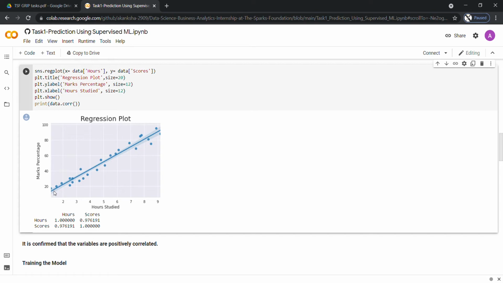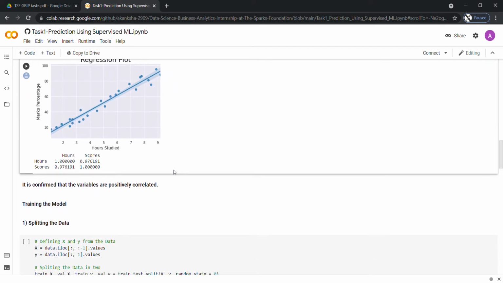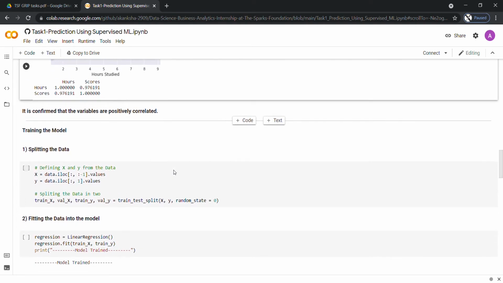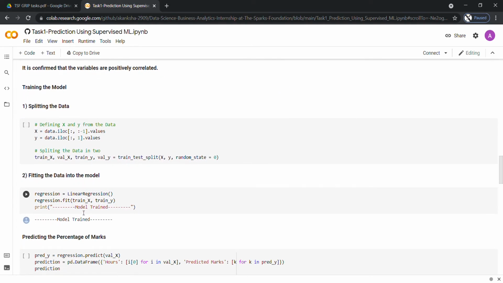I have tried to fit a line across the points on the graph, and as per the concept of linear regression, we have tried to fit the points in a straight line to get the perfect fit. Now we are fitting the model on X train and Y train. Hence, the training is done successfully.